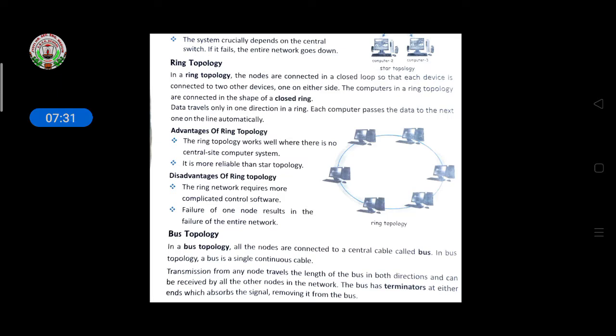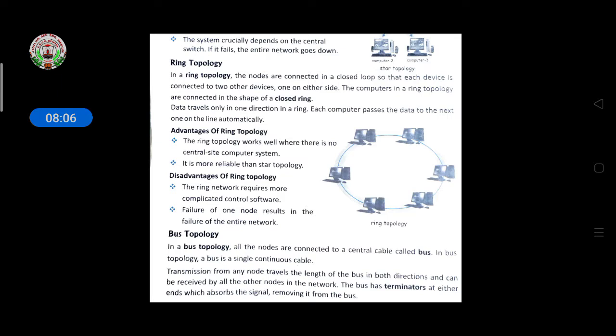Then the advantages of ring topology. The ring topology works well where there is no central computer system, and it is more reliable than star topology. So here all the nodes are connected with two other devices, one on either side, and there is no switch like in star topology.